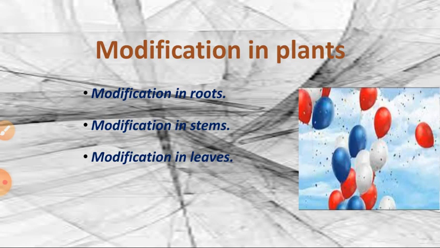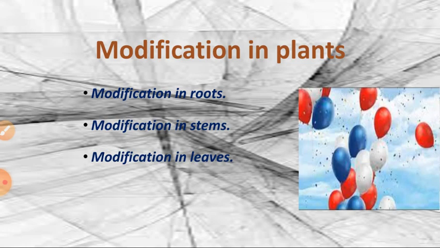And in the stilt root, a bunch of roots arise in sugarcane and maize, to give support to the plant. So that is called stilt root. And climbing roots, in the black pepper plant and betel plant, nodes and internodes carry the roots. So this is the climbing roots. Okay, so in the modification of roots: prop roots, stilt roots, and climbing roots.